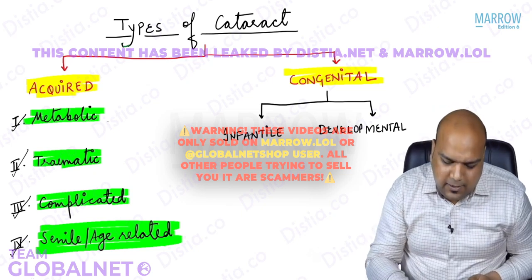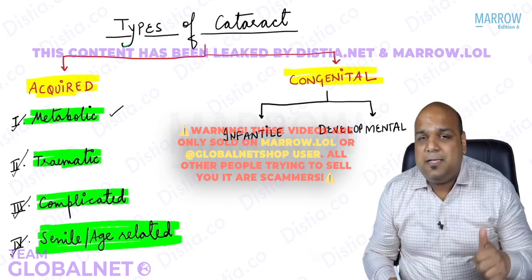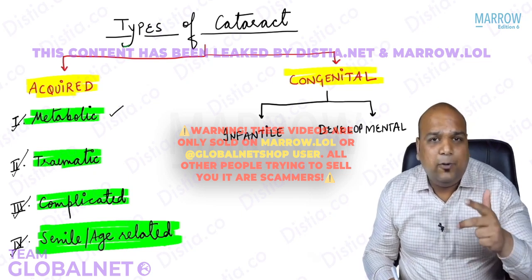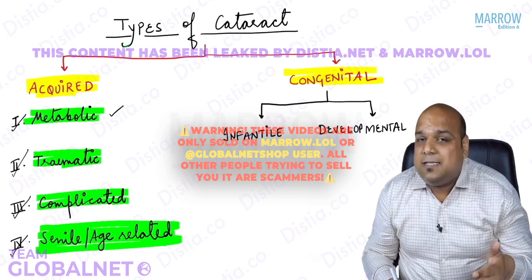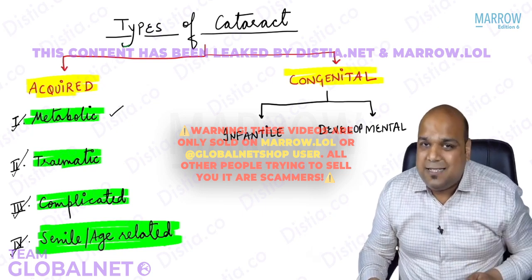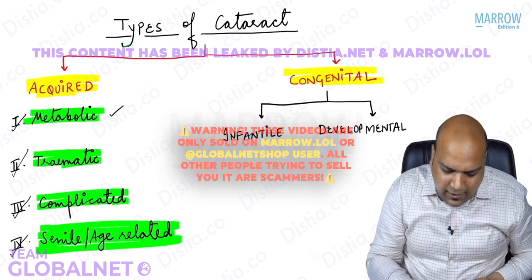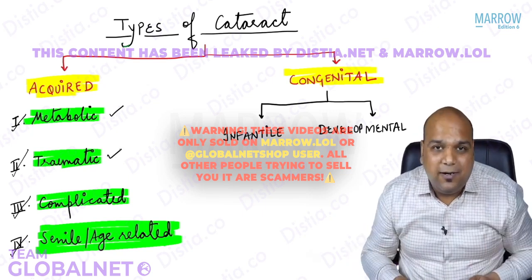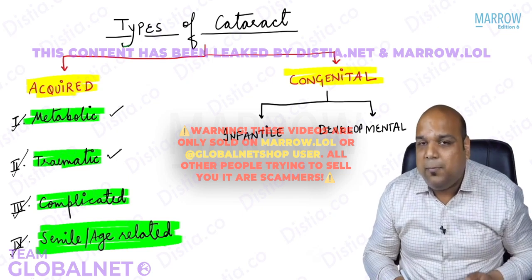Everybody, let's revise quickly. Metabolic cataract, we had read 4 diseases: diabetes mellitus, mainly snowflake cataract; oil droplet galactosemia; myotonic dystrophy Christmas tree; Wilson's disease causes sunflower, and also causes a very important thing, Kaiser Fleischer ring, which we have discussed in detail, seen all the photographs. Traumatic cataract, blunt trauma causes rosette shape, again a beautiful flower kind of a photograph. I hope you will be able to remember.